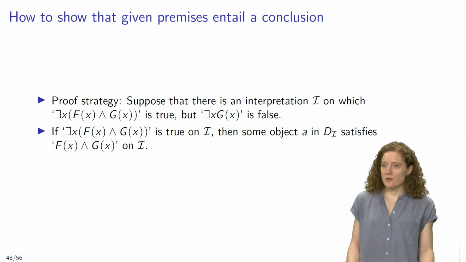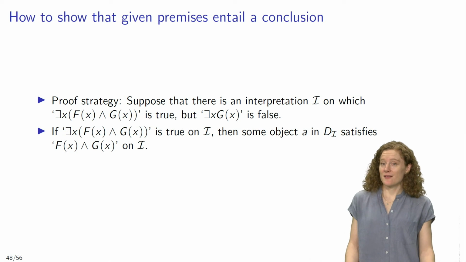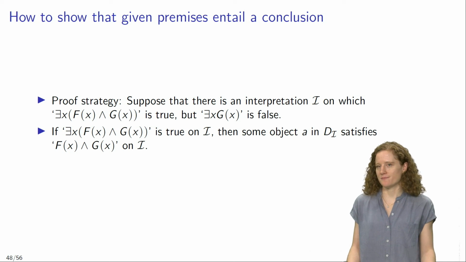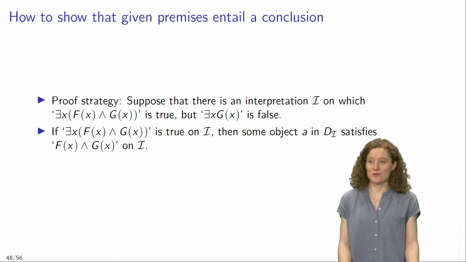Okay, so suppose that there is an interpretation I on which the premise "there is an x such that Fx and Gx" is true, but the conclusion "there is an x such that Gx" is false. Now, if the sentence "there is an x such that Fx and Gx" is true on I, then some object A in the domain of I satisfies the open formula Fx and Gx on I, since that's what's required for the existentially quantified sentence to be true on I.